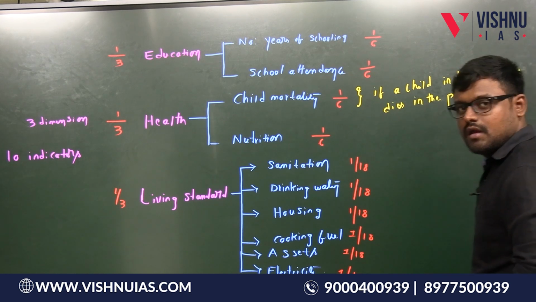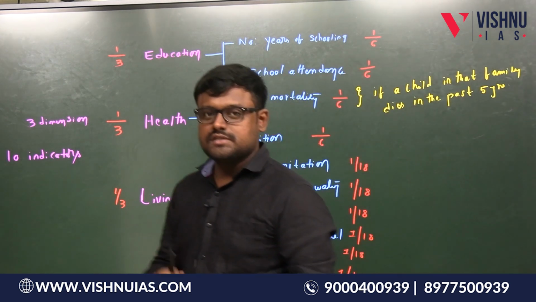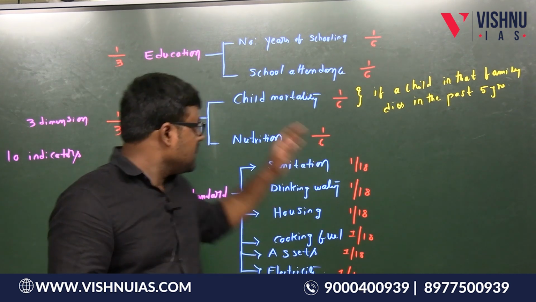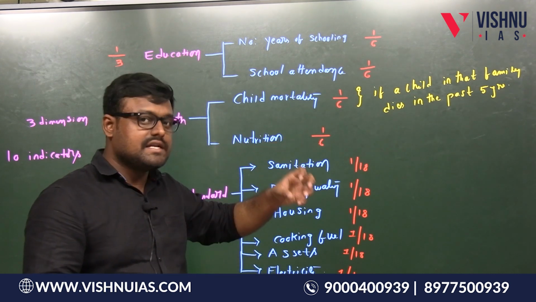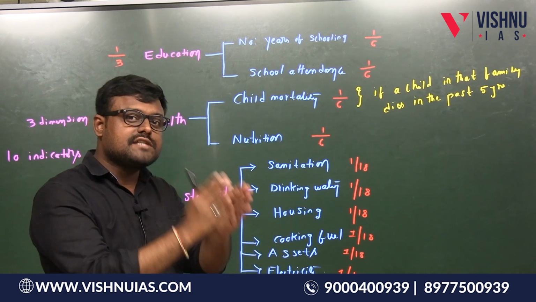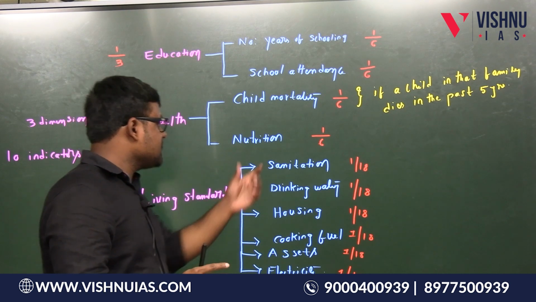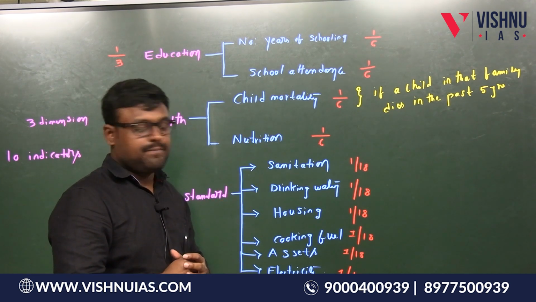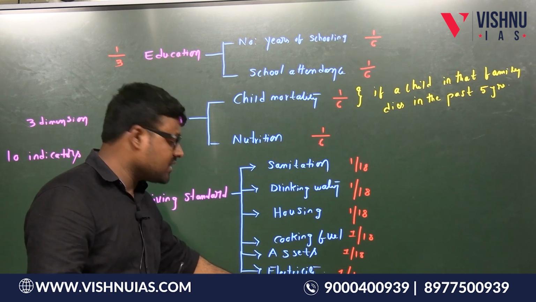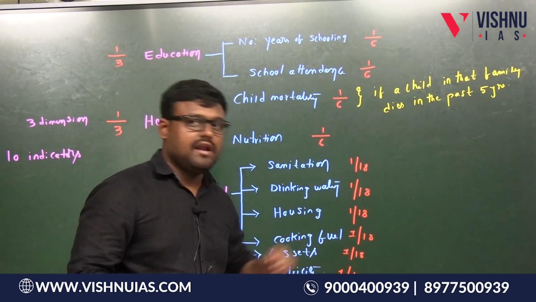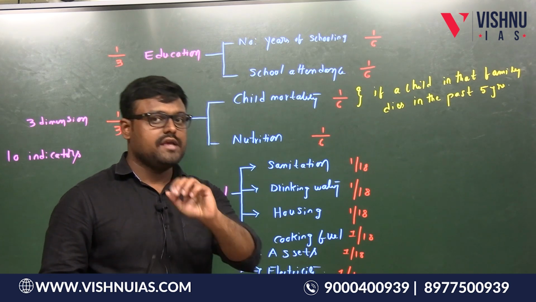Similarly, under nutrition, if an adult, that means less than 70 years of age, or a child is stunted, then that particular person is deprived under the indicator nutrition. Suppose there is no electricity in that particular home, then they are deprived under this indicator. Is this point clear, students? Yes.